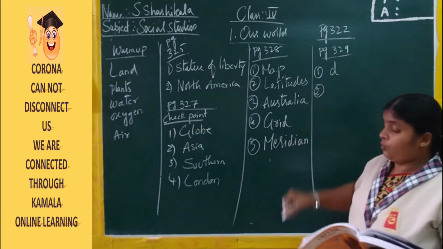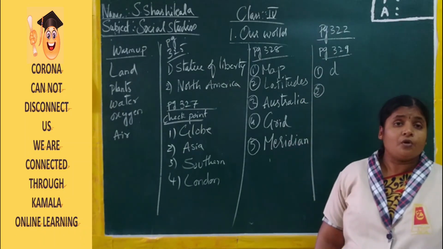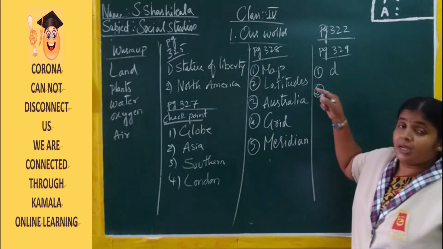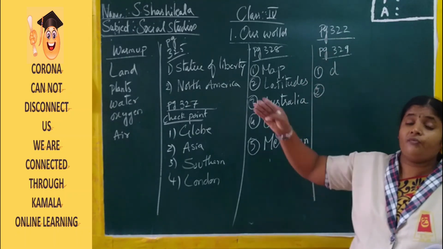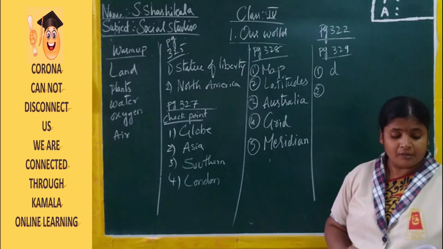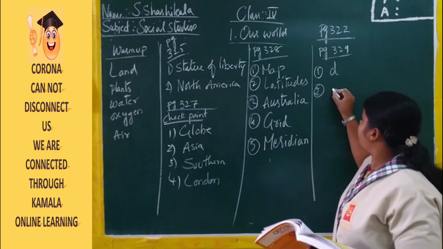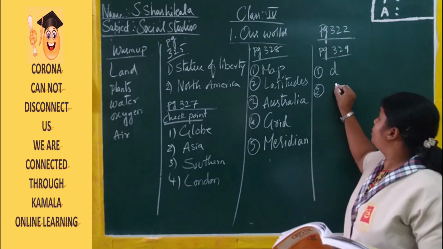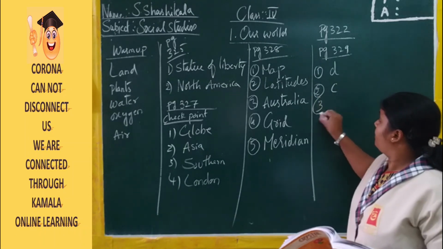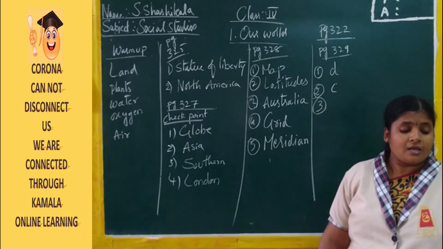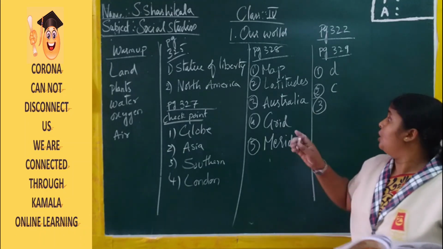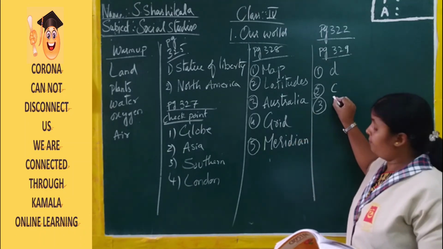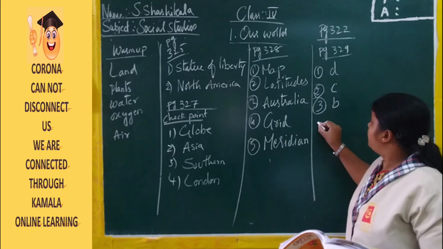Now moving to the second one. Now Tropic of Capricorn. The Tropic of Cancer faces towards the northern hemisphere and the Tropic of Capricorn will face towards the southern direction. So the answer is 23.5 degrees south. So the answer is C. Third one. Arctic Circle. Arctic Circle is in north direction. So answer is B. Please don't get confused.